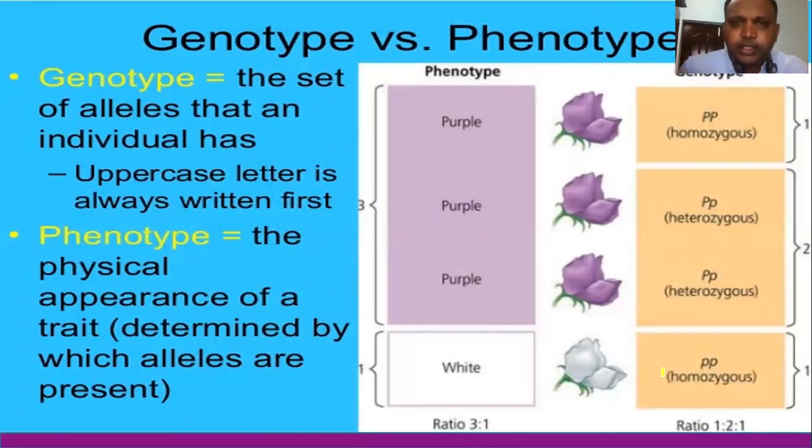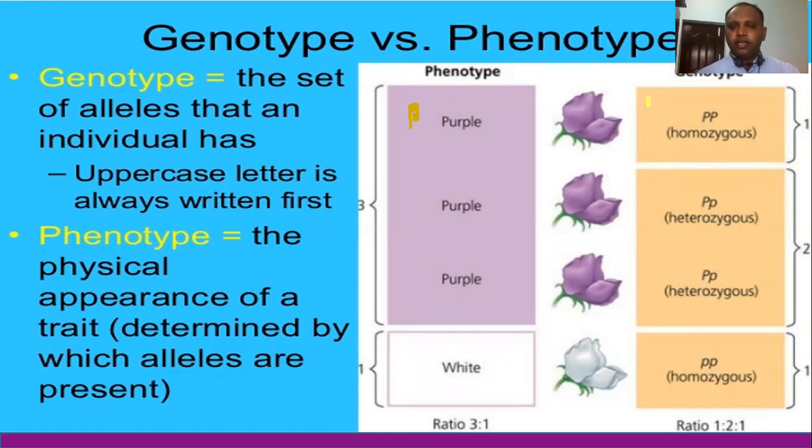And we will see the exact difference between genotype and phenotype, right? Genotype is nothing but the set of alleles, or you can say the pair of genes, that an individual has. Actually, here the uppercase letter is always written first. For example, purple color is there. Purple means capital P, or capital P small p. That is what we are saying is a genotype, right? And phenotype is nothing but the physical appearance of a trait. Actually, whatever gene is there, how it is expressing, this we are saying is the phenotype.